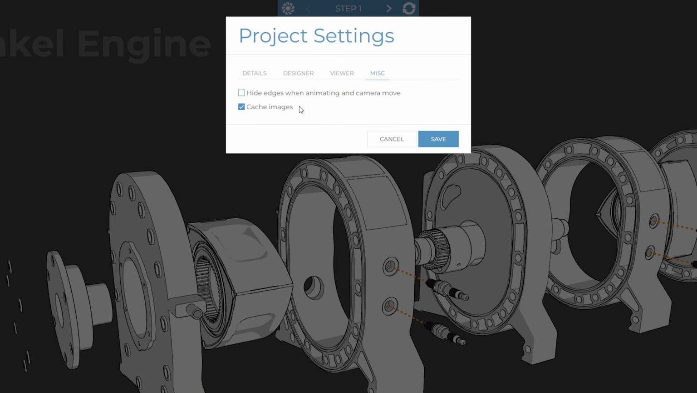When the Cache Images option is enabled, any images within your project will automatically be cached by your browser, improving performance and load times. This option is enabled by default, and we recommend keeping it switched on.